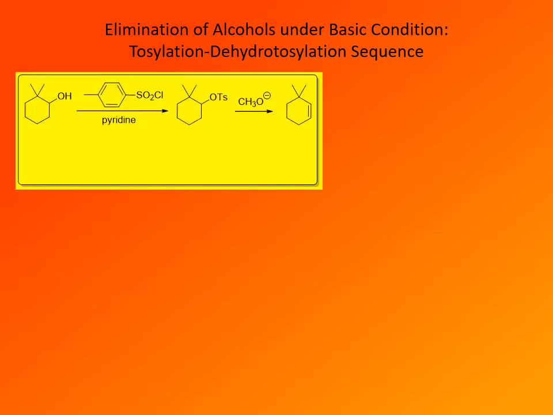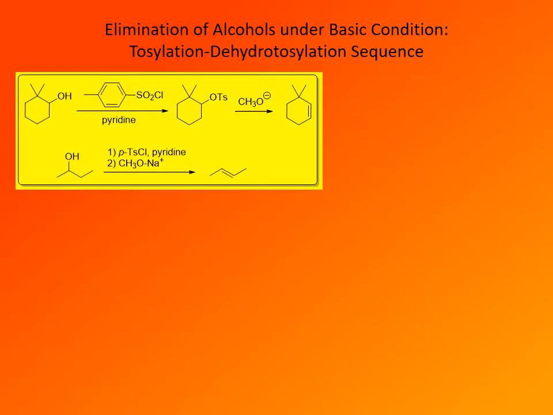So here is an example. 2,2-dimethyl cyclohexanol upon treatment with tosyl chloride in pyridine is converted to the corresponding tosylate, and then reaction with a base, let's say sodium methoxide, results in elimination to give the corresponding alkene, 3,3-dimethyl cyclohexene.